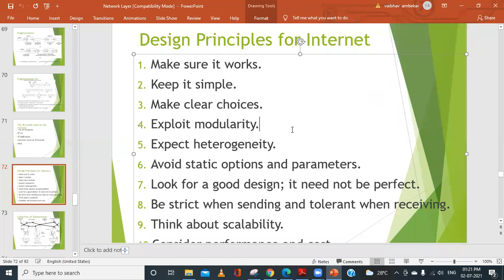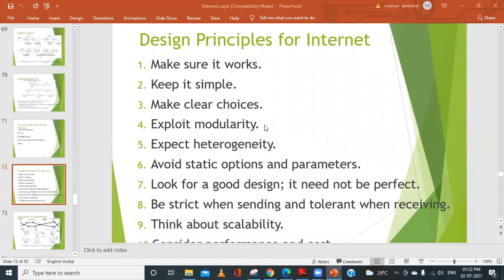Next is: exploit modularity. What is the meaning of modularity or modules? What is the basic meaning of a module or a function? In C programming or any programming language, we can have a certain set of functions.